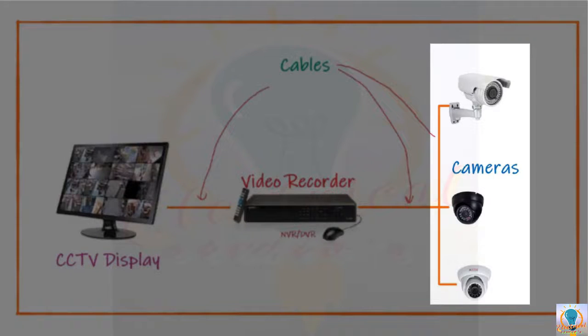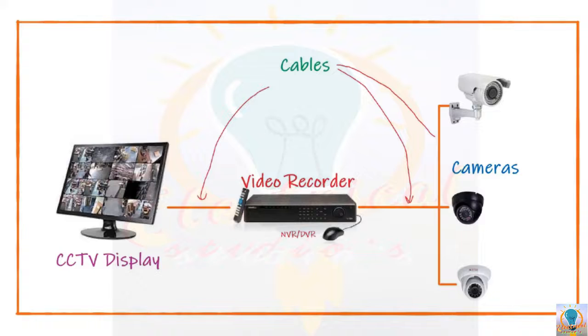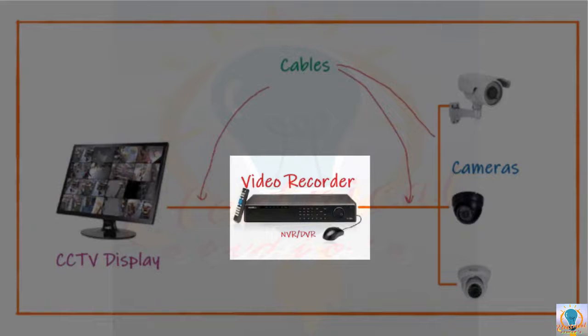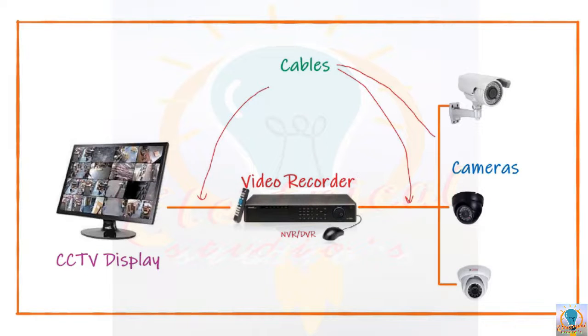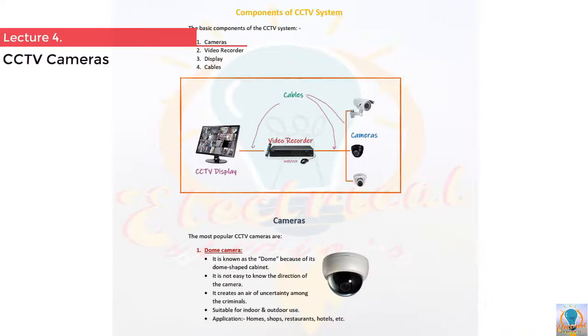These are the cameras, different types of cameras used to take images or videos of a specified area. Then this is the transmission cable, that transmits the data from the cameras to the video recorders. Then we have video recorders, used to process the data received from cameras and store the data for future reference. And finally we have the display unit. At this stage you can monitor the area for which you have installed the complete system. Okay, so in the further discussion we will explain each component one by one.